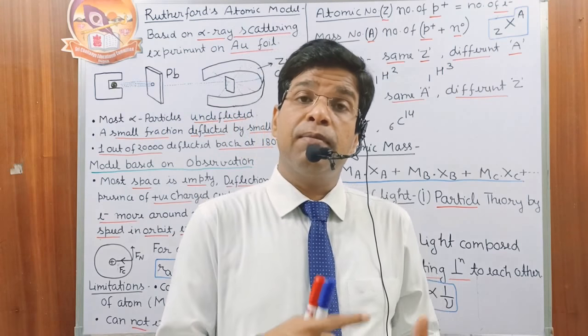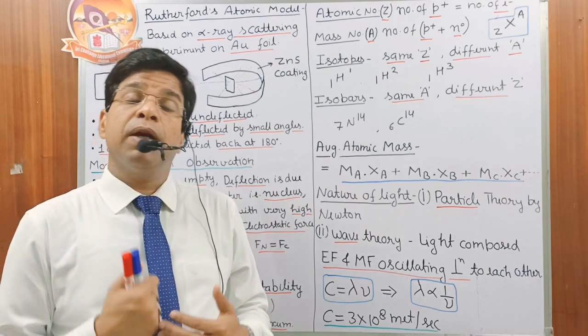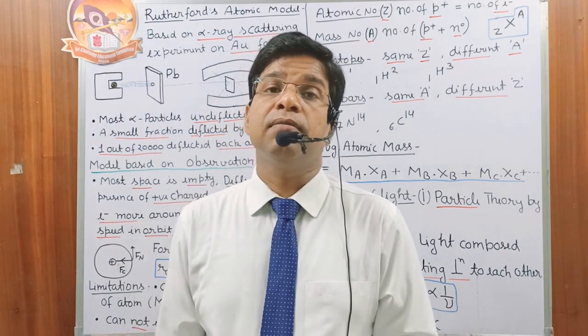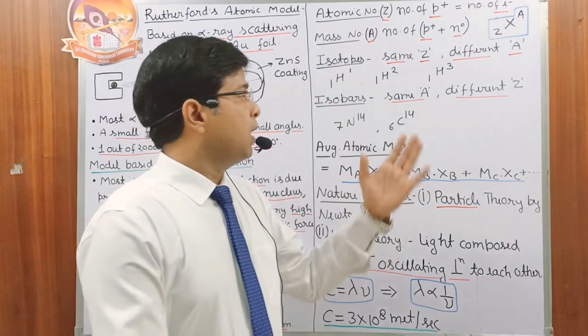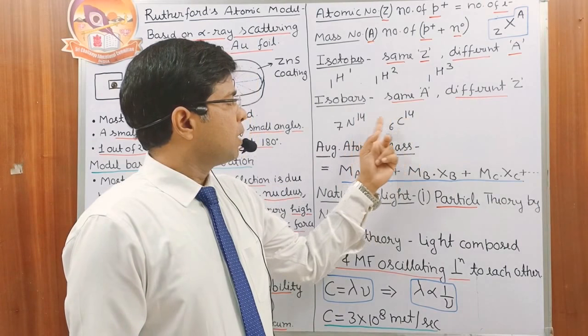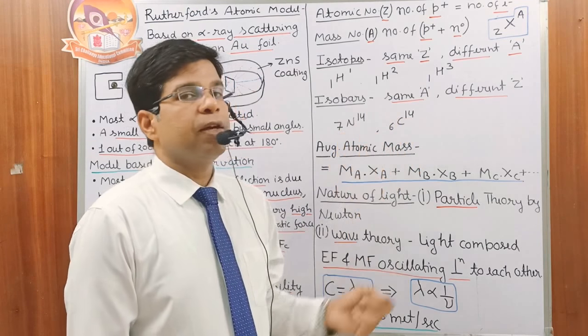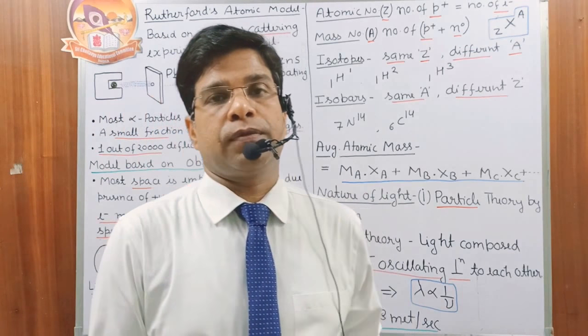Since the atomic numbers are different, they are atoms of different elements. By chance they have the same mass number. For example, nitrogen-14 (7N14) and carbon-14 (6C14). They have the same mass number but different atomic numbers. Such combinations are called isobars.